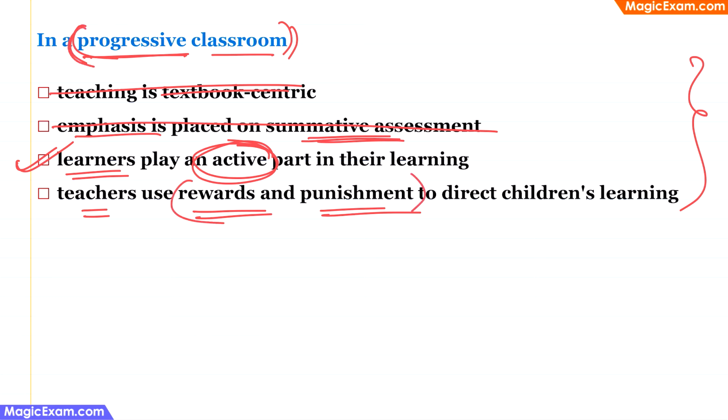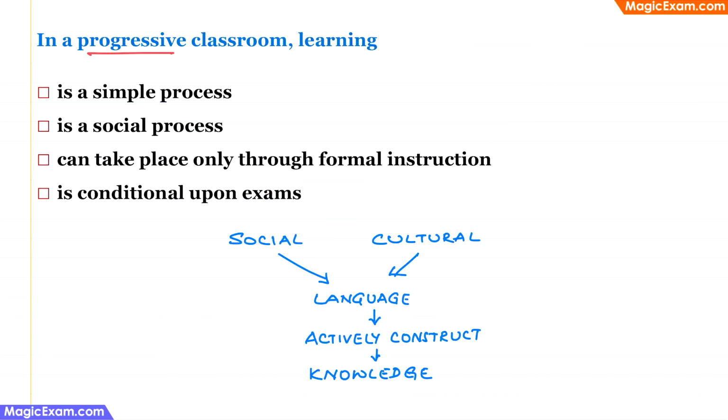It is not part of a progressive classroom or a social constructivist classroom. Therefore, this option also can be eliminated. So when we are talking about a progressive classroom or a child-centric classroom, then we are talking about the social constructivist theory. In a progressive classroom, learning is which of the following?